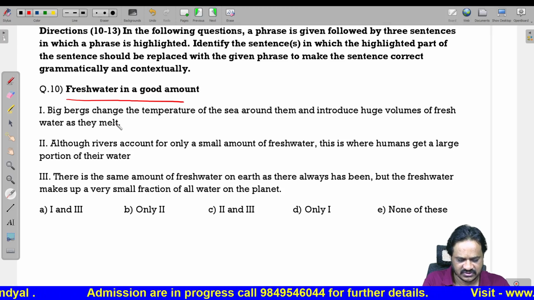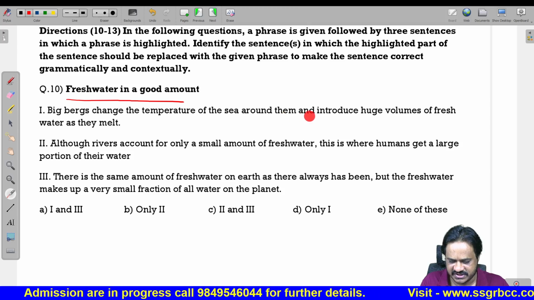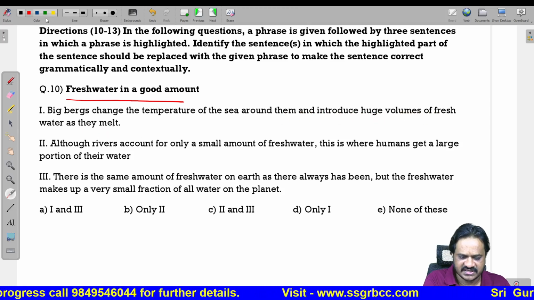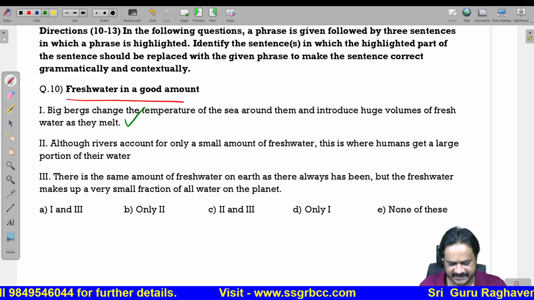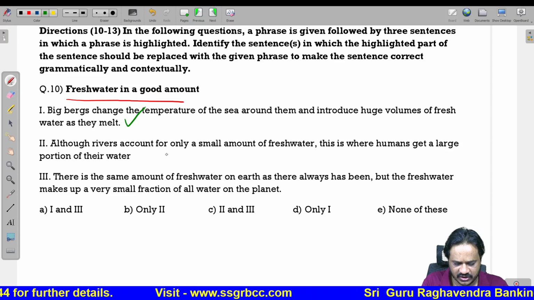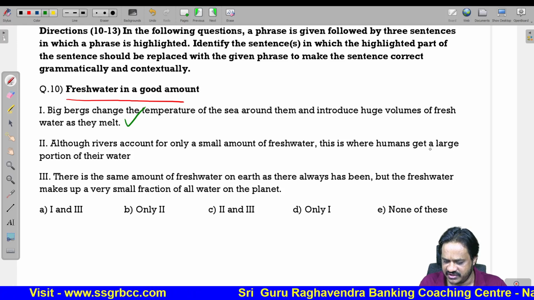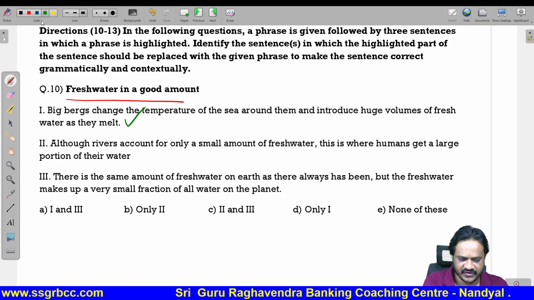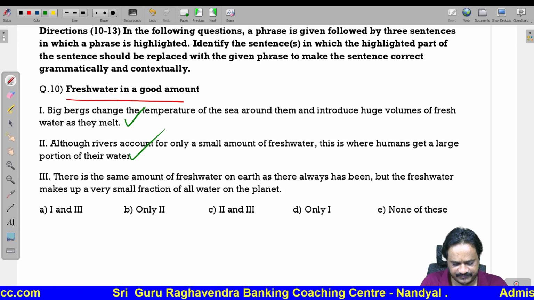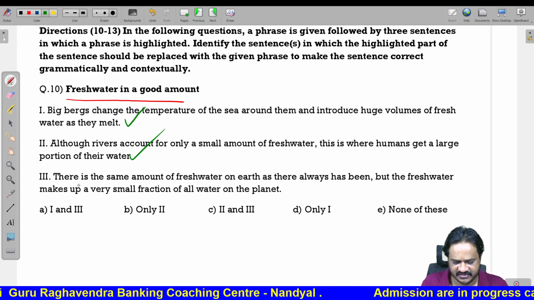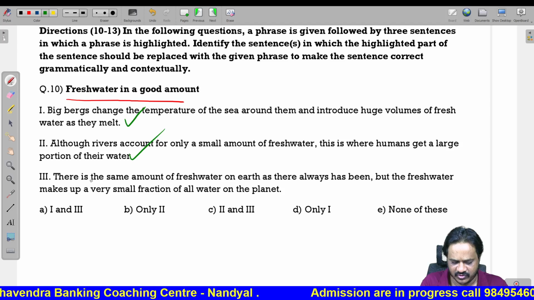Now, big bugs change the temperature of the sea around them and introduce huge volumes of fresh water as they melt. Here the sentence is correct. Although rivers account for only a small amount of fresh water, this is where humans get a large portion of their water. This is also correct. So here also the usage of fresh water is correct. Fresh water in a good amount.